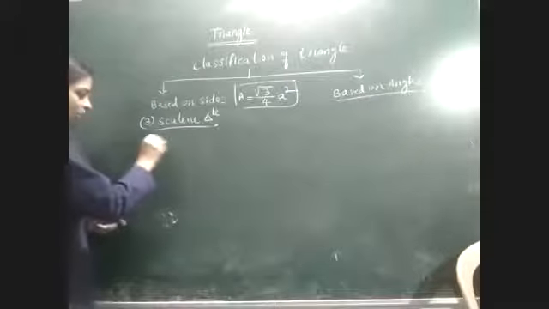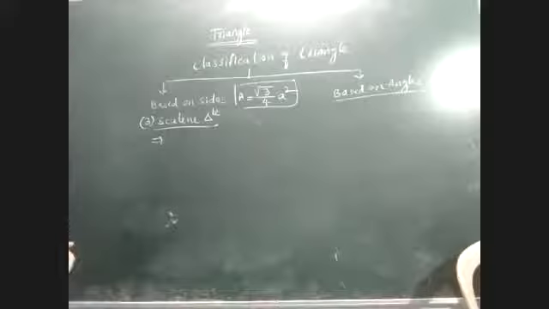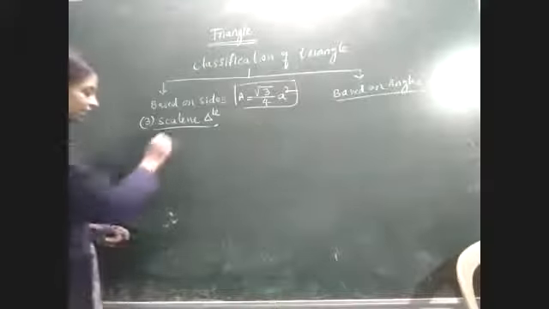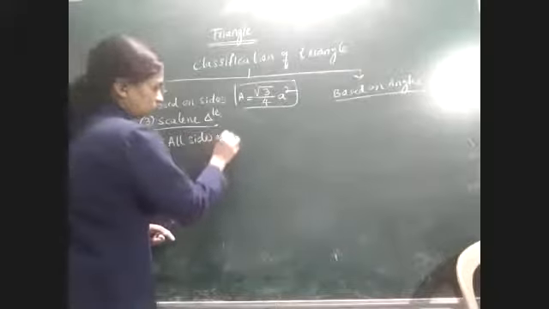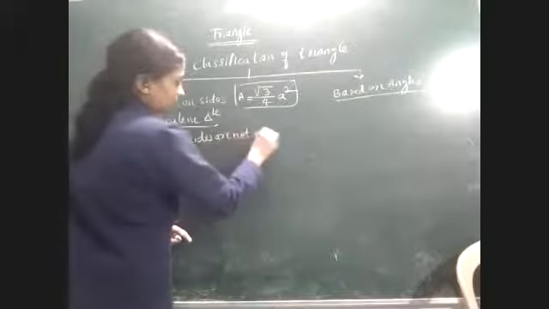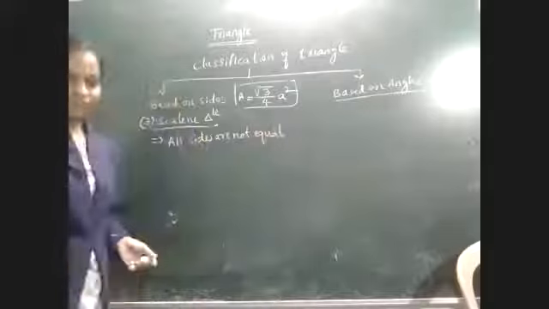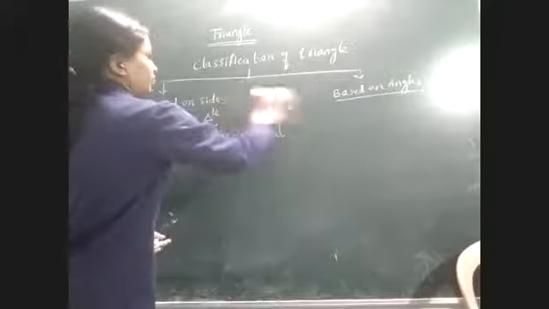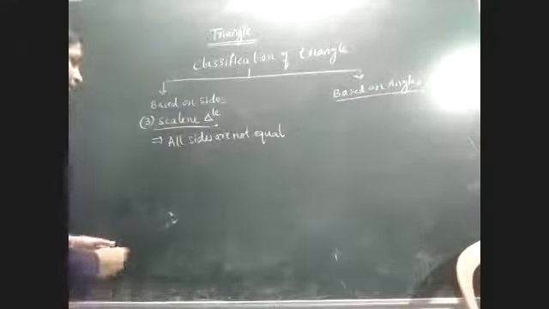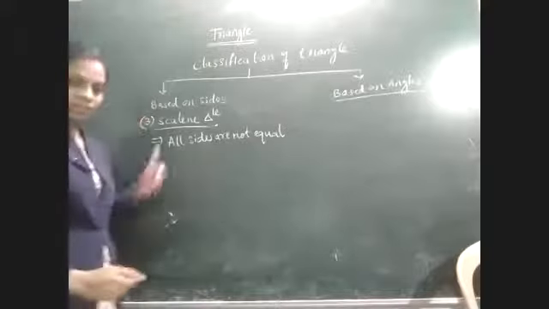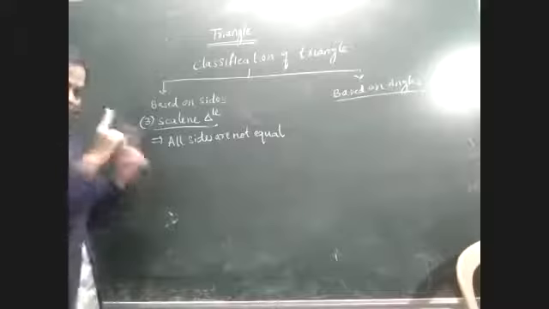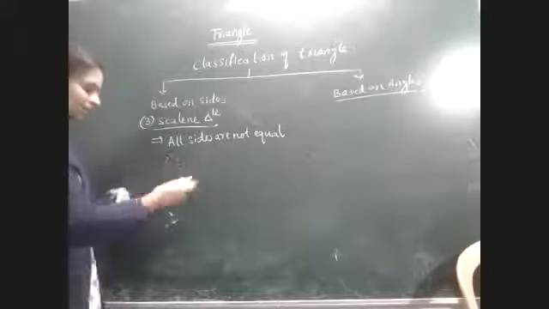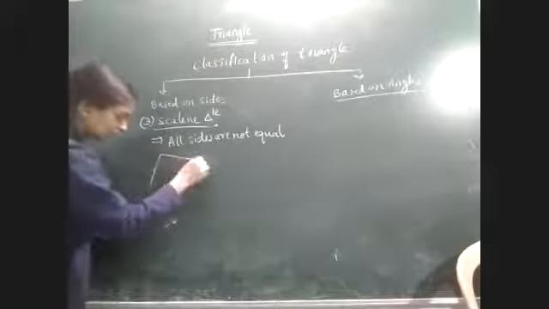What is the definition of this? All sides are unequal, all sides are not equal. This is the definition of the scalene triangle. And here, all the angles are also not equal. If all the sides are not equal, then all the angles are also not equal.